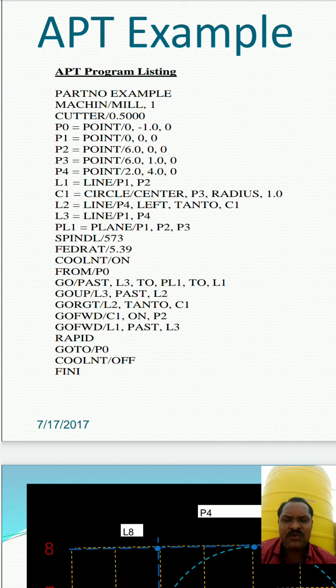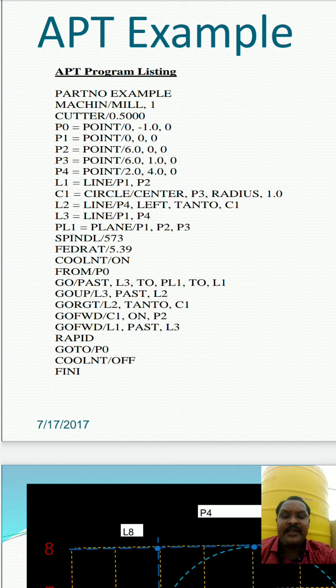P1 is at the origin position. Suppose you are considering the x and y axis, your first point P1 is at the origin position, that is the 0, 0 and 0 position. Then P2 is equal to 6.0, 1.0 and 0. X has the coordinate 6, y has the coordinate 1, and the z axis will be 0. This is the second location. Then P3 is equal to 6.0, 1.0 and 0, this is the third location of the point. Then the fourth point location is 2.0, 4.0 and 0, with z being 0.